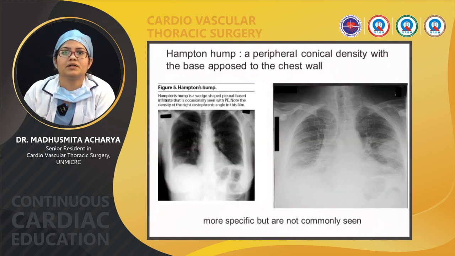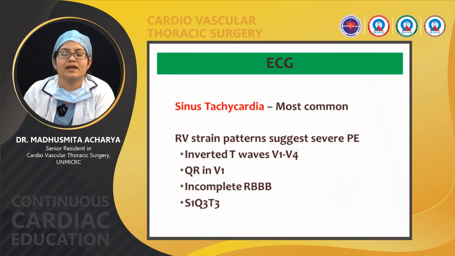Hampton hump, you can see, is wedge shaped in the pleura. In the right costophrenic angle you can see the triangular shaped hump or wedge shaped infiltration. This is a conical density with the base opposed to the chest wall.